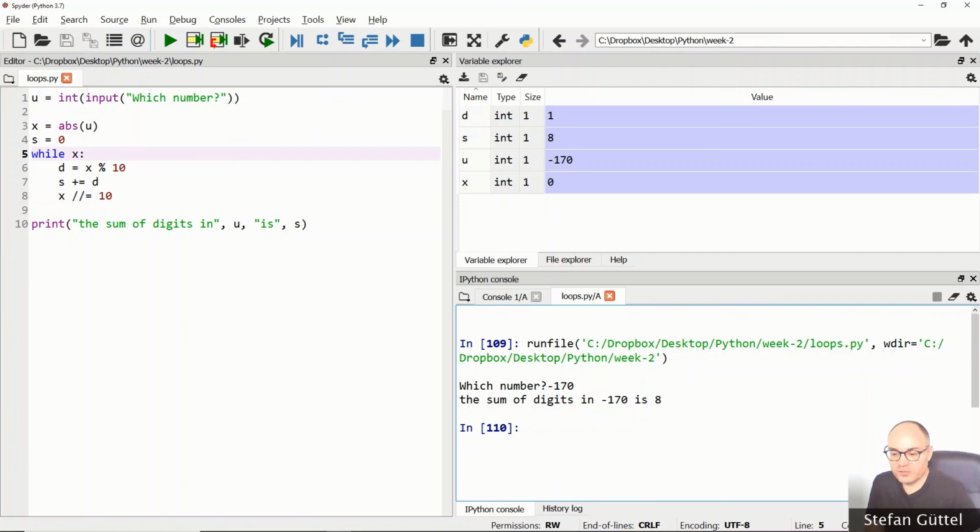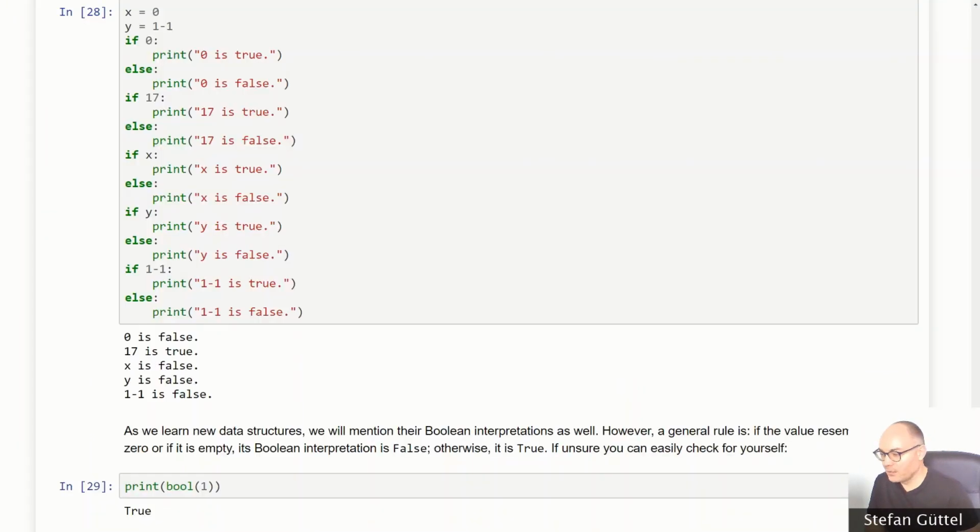So you can often save comparisons where you check if something is different from 0 or equal to 0 by just using the fact that the integer value 0 evaluates to false and non-zero integers evaluate to true automatically in Python. The general rule for this behavior is written here. If a value resembles a 0 or some empty value, its Boolean interpretation is false, otherwise it is true.